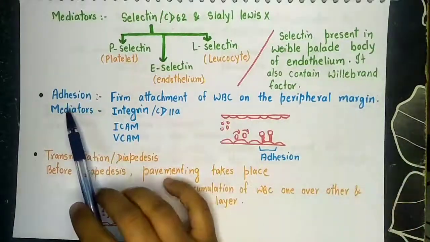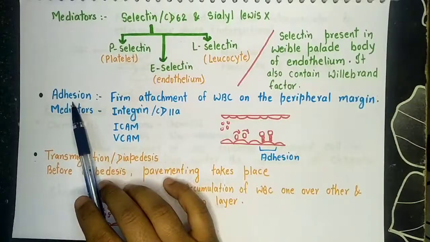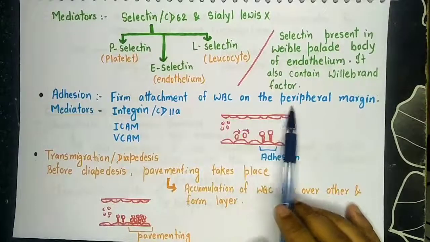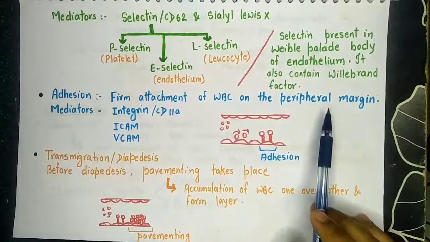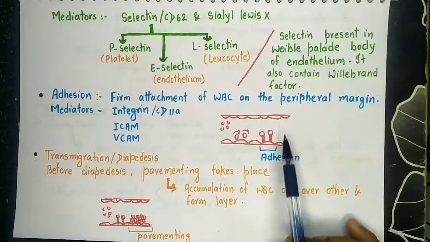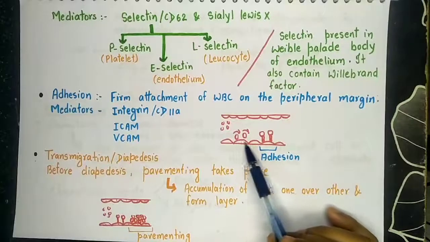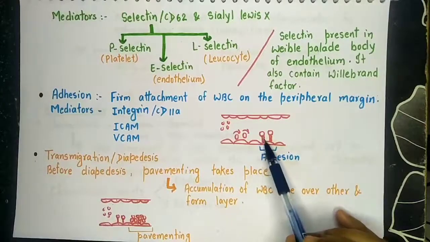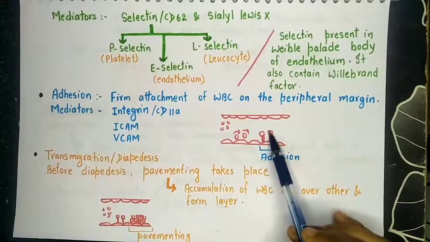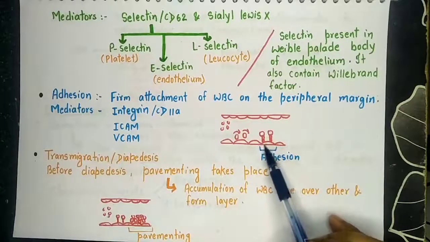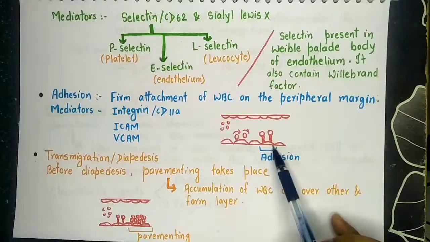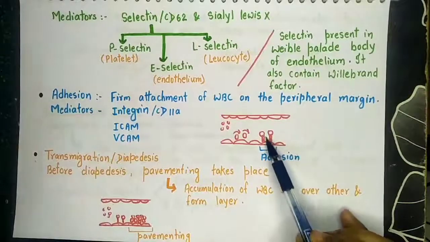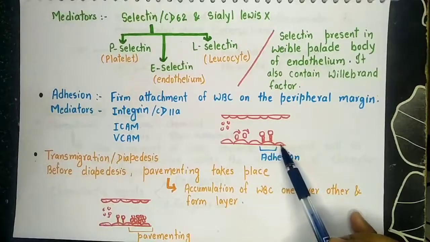Now come to the next step, adhesion. In adhesion, there will be firm attachment of WBC on the peripheral margin. In rolling, we have seen there was loose attachment between the WBC cells and the peripheral margin. But in adhesion, there will be firm adhesion. Now the WBC will not be able to roll over the margin of the blood vessels. In adhesion, they will tightly adhere to the margin of blood vessels.